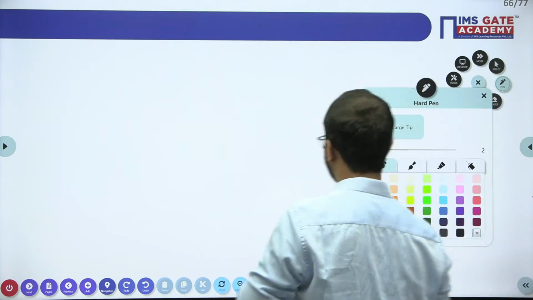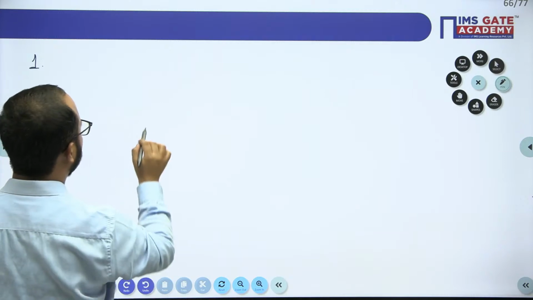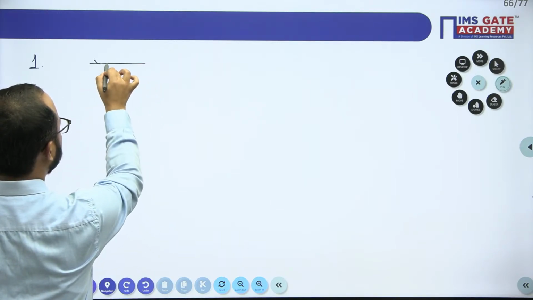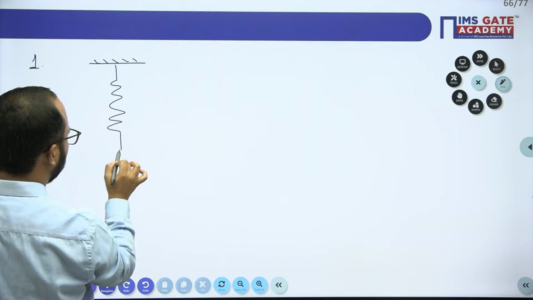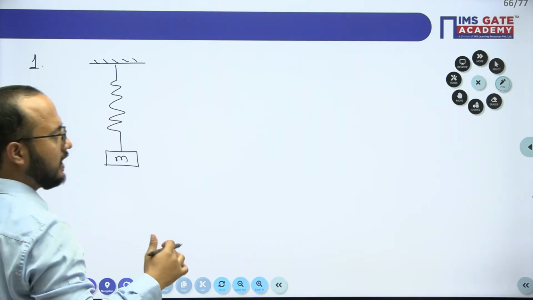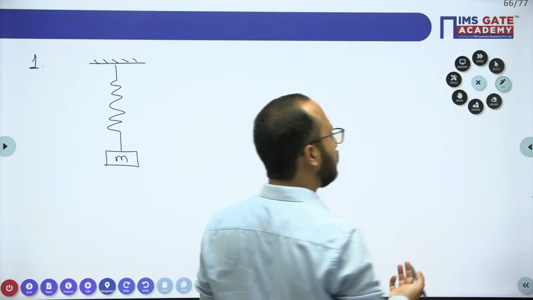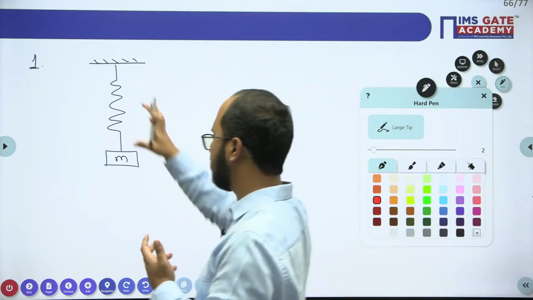So, point number 1 that we need to understand. Simple case they will be asking. Let's suppose this is the spring, and this is the mass M. Initially I have assumed there is no deformation in the spring.